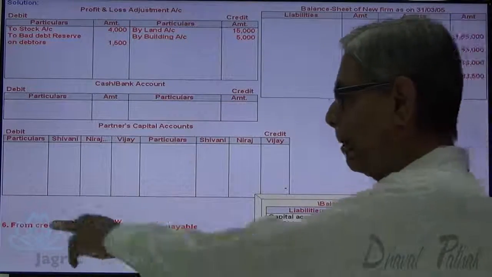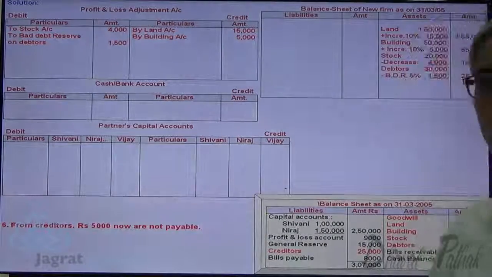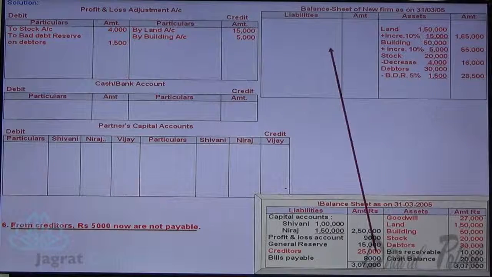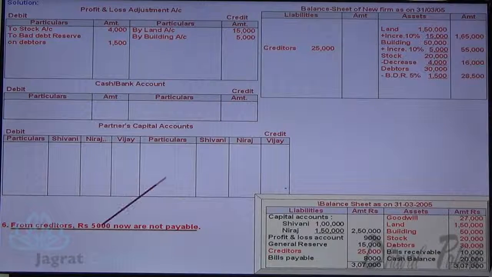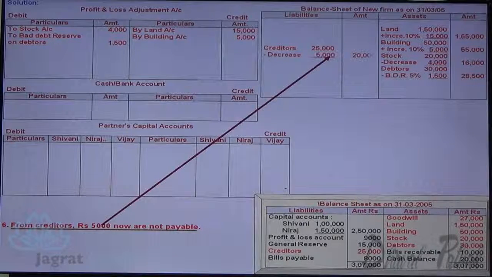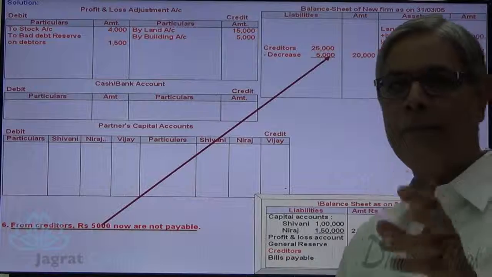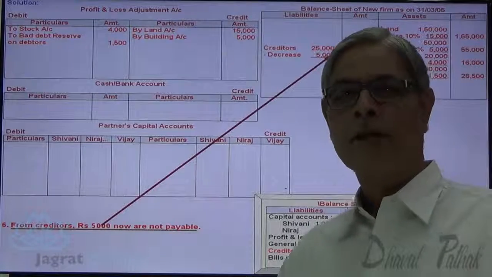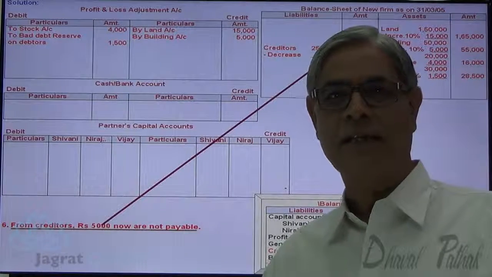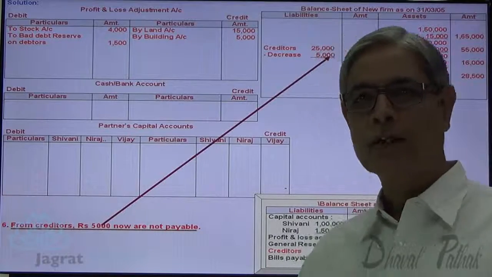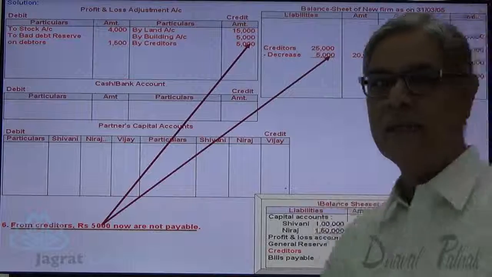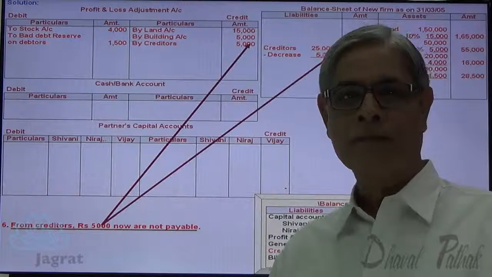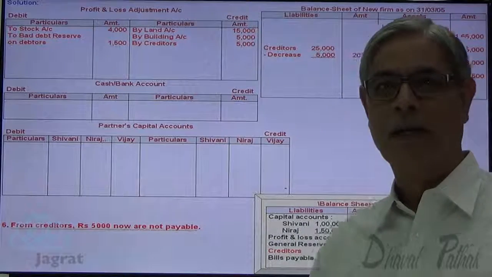Now, from creditors 5,000 not payable. Total creditors 25,000, 5,000 not payable, deducted therefrom. 20,000 is the liability reported in the outer column. Decline in value of creditors is a gain, credited to profit and loss adjustment account. This is how this adjustment is considered. After that, I want to consider the details of balance sheet.